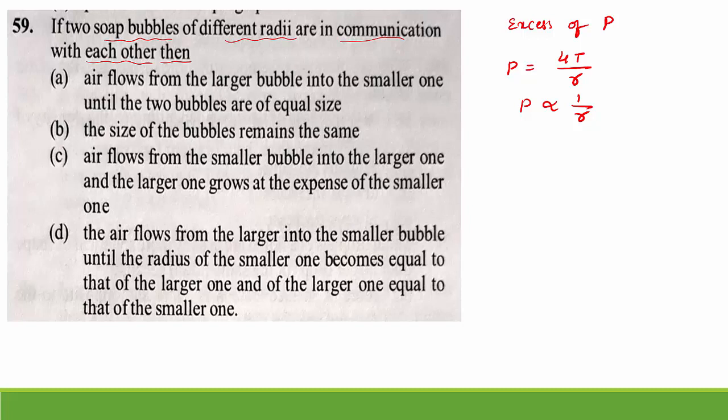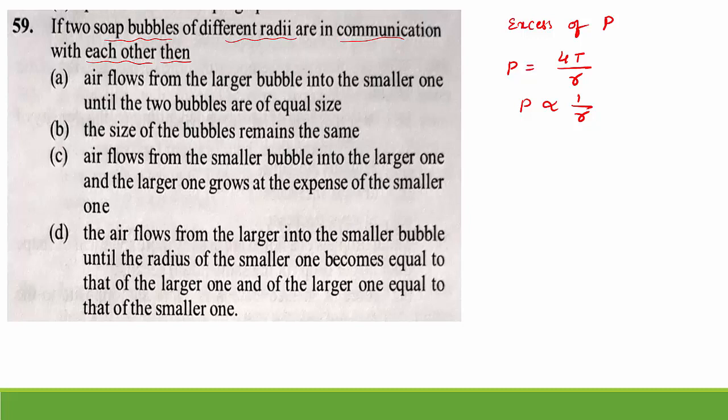When two bubbles of different radii are in communication, then what happens? The air flows from higher pressure to lower pressure. The air is always flowing from where to where? Higher pressure to lower pressure. Higher pressure means smaller radius. That's why it moves from the smaller bubble to the larger bubble.